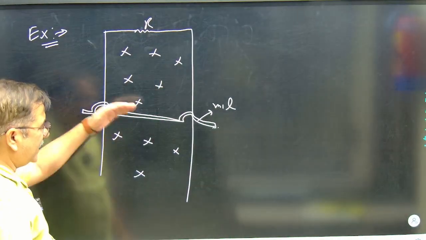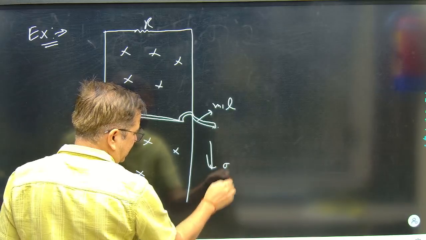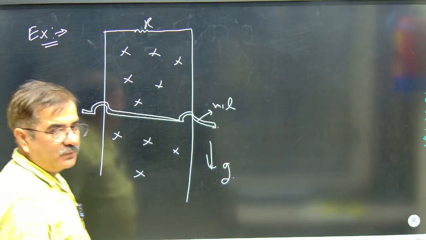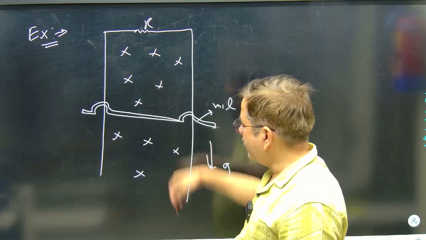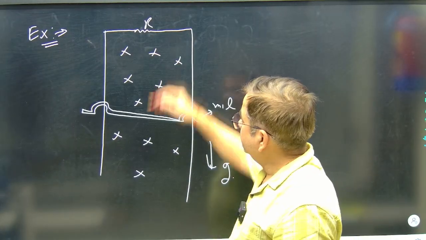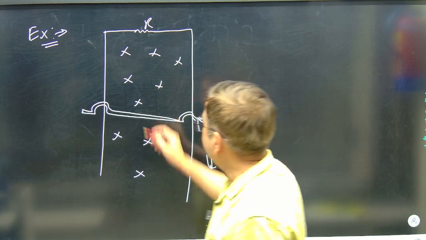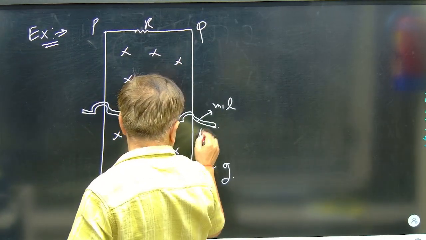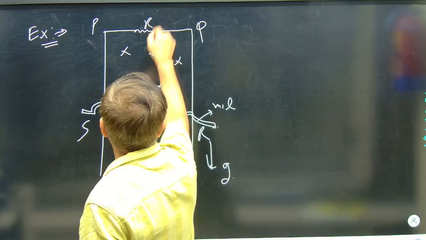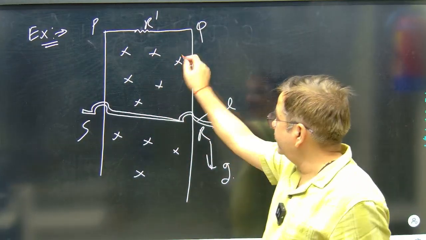If the rod is sliding down under the gravitational force, mg force is acting downward, so this rod will have a tendency to fall under the effect of gravity. In the vertical plane, the field lines are horizontal, going inside the arrangement. Again, I take P, Q, R, S. I take R dash for this resistance and R for the arrangement, correct?